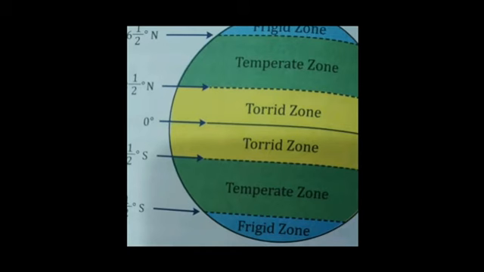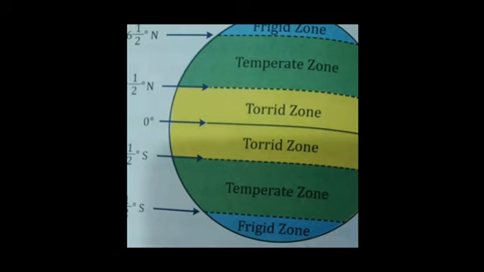The region which lies between 23.5 degrees north, the Tropic of Cancer, and 66.5 degrees north, the Arctic Circle, and between 23.5 degrees south, the Tropic of Capricorn, and 66.5 degrees south, the Antarctic Circle, experiences a moderate climate.